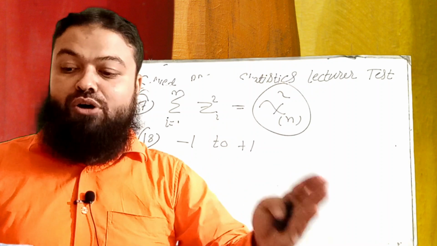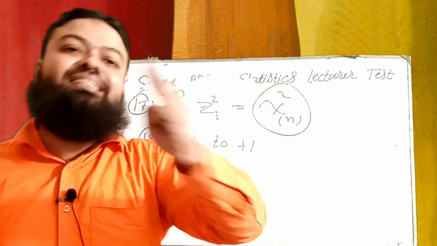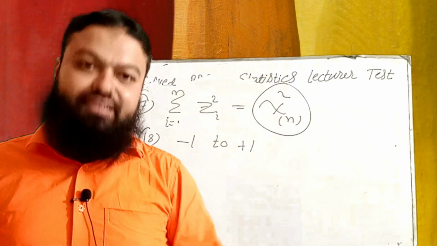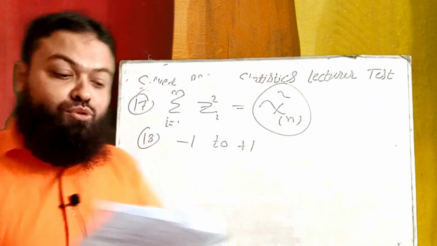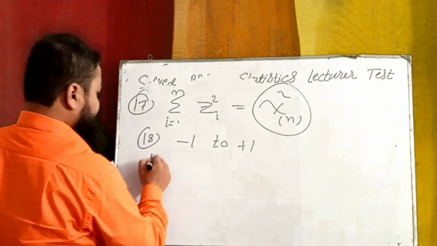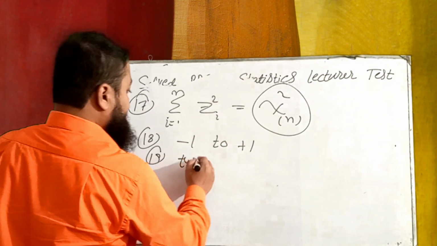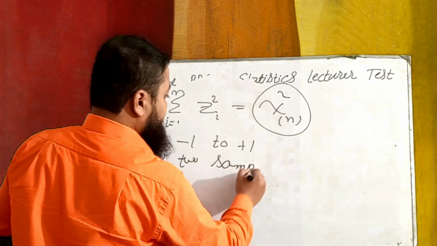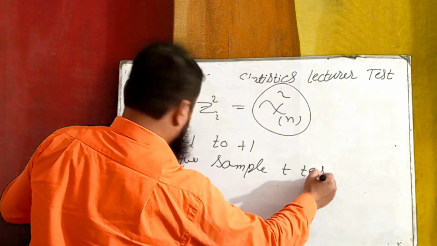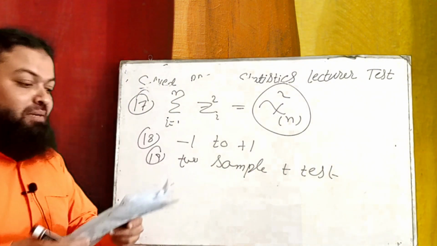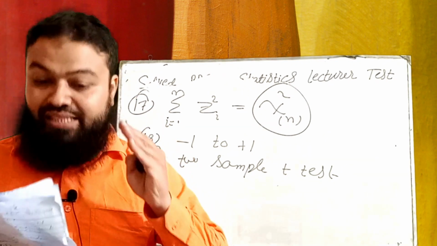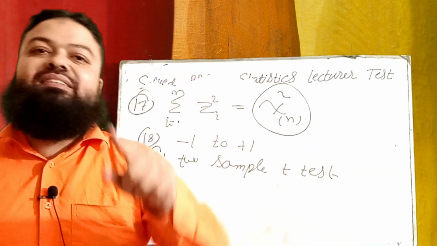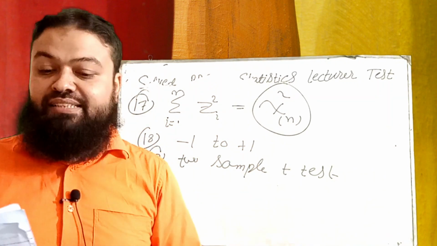It is the alternative of two sample t-test for independent samples. Number next, Wilcoxon rank sum test is also the alternative of two sample t-test.